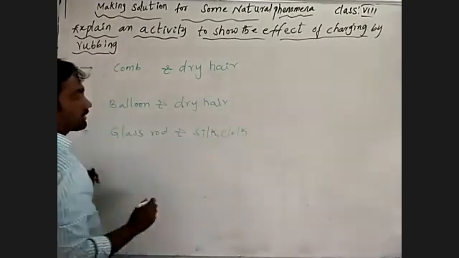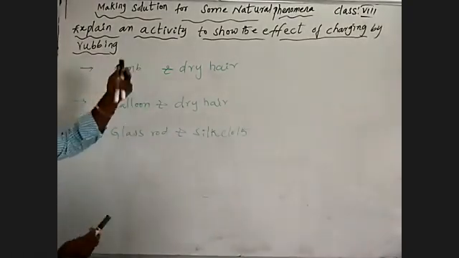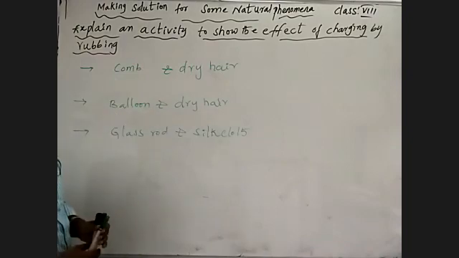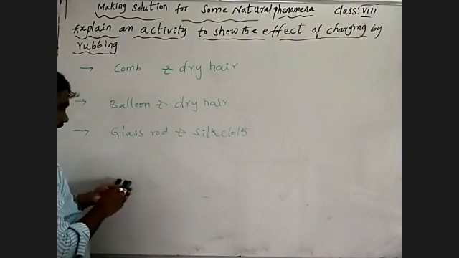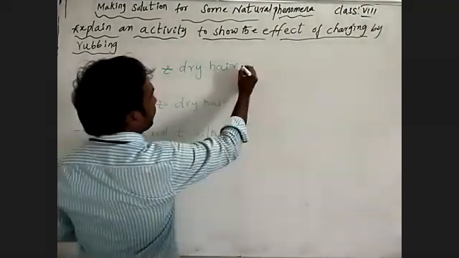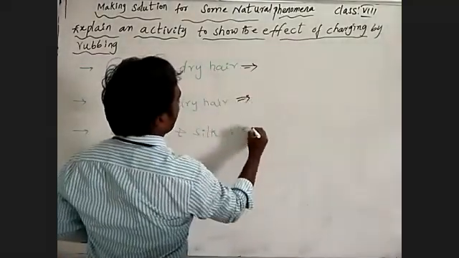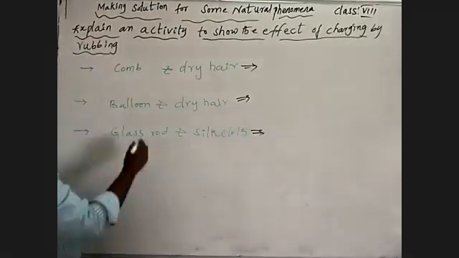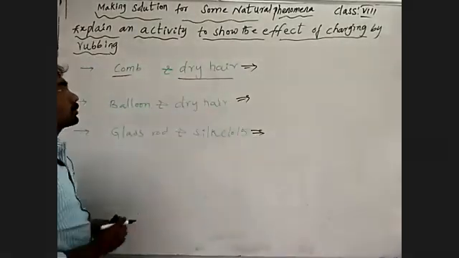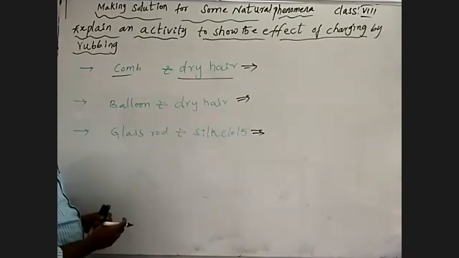Some of those we will discuss to explain charging by rubbing. See here what I am saying. Remember, we discuss each of these activities, the comb and dry hair.